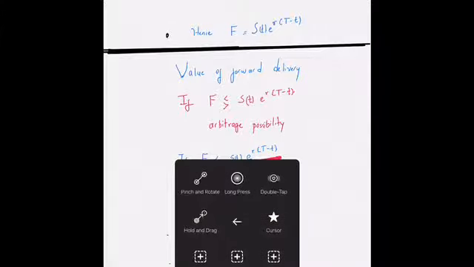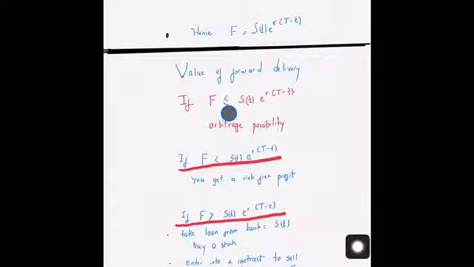Now, as far as when we had talked about evaluating the value of a forward, what we had seen is that the value is given by the price of the commodity or the asset at the time when you enter the contract, times an exponential of the interest rate multiplied by the time period of the contract.